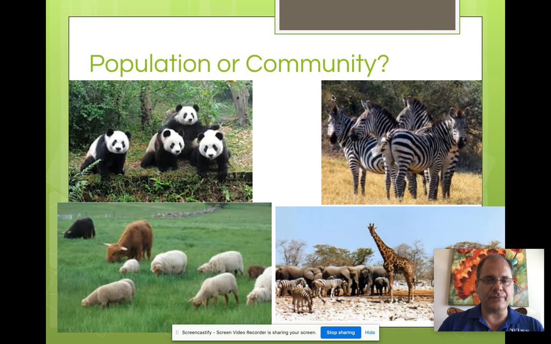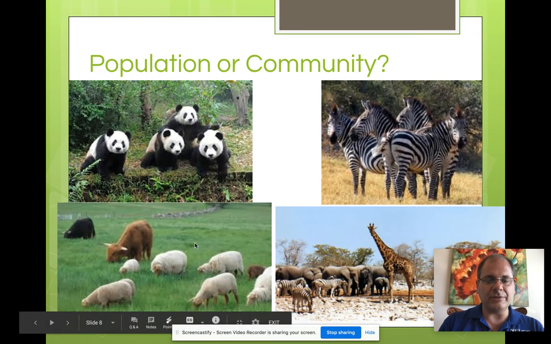So I've got a question for you. Is it a community or a population? We have all bears, so this would be a population. We have all zebras, that's a population. We have different kinds of animals, that's a community. Different types of animals is a community.